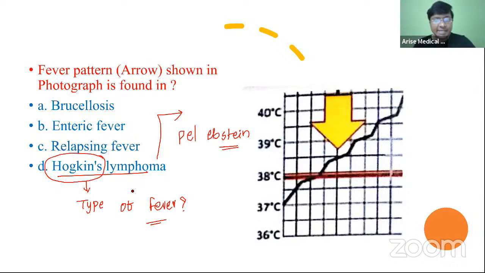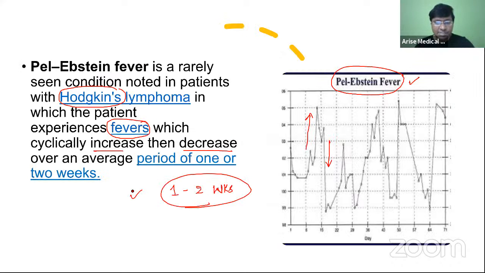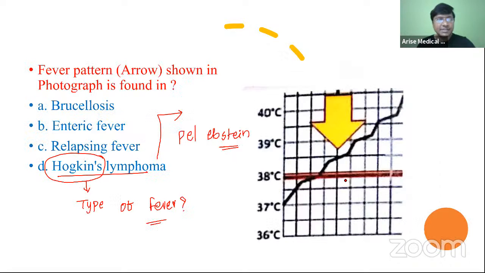Now, they can show you any of this particular image and they will ask you what is the pattern of the fever or what is the condition where you will have this particular pattern, right? So this question, they have asked you about the stepladder fever. And where will you have stepladder fever? That is in enteric fever. The answer here is B, enteric fever.